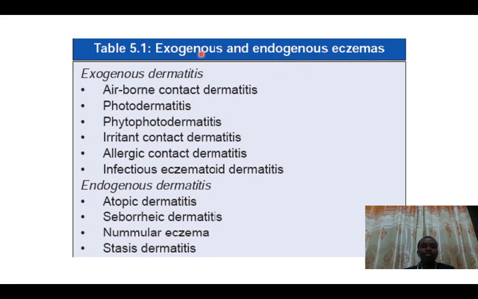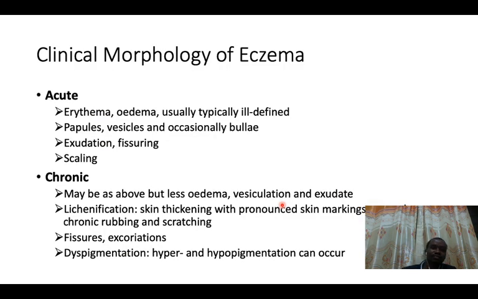we said those external factors. For example, allergic contact dermatitis. If you come into contact with something that you have allergy against, then that is an external factor. But if something is coming from within, for example, if you are having a familial disease, for example, people who have asthma, they are having an internal genetic disease that induces inflammation, and this inflammation can be induced on the skin. So this is something that is within someone, and it's called endogenous dermatitis. It causes atopic dermatitis. So eczema or dermatitis can have two forms.